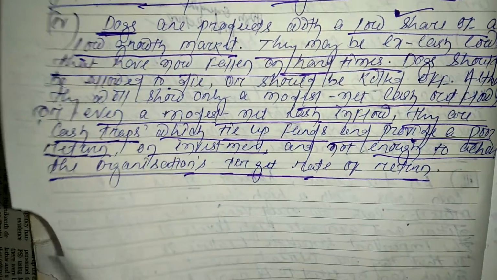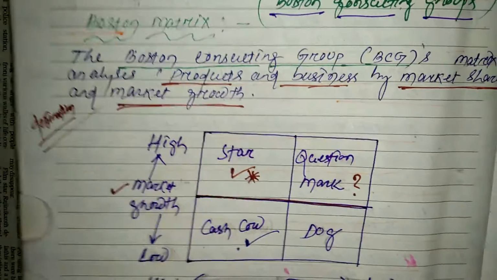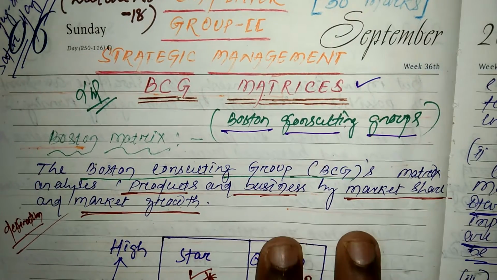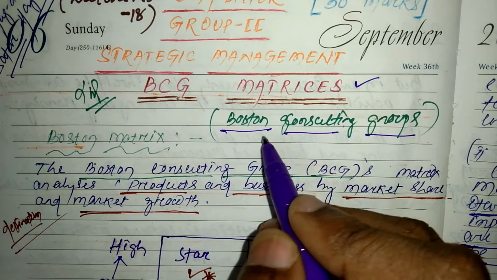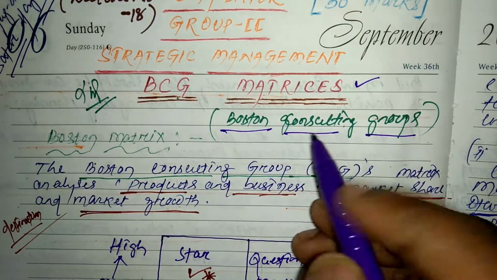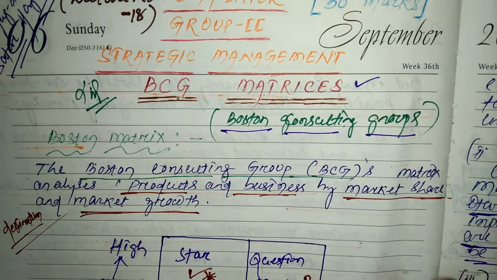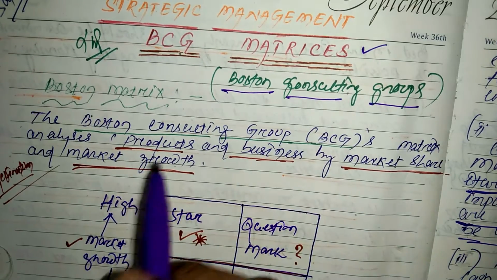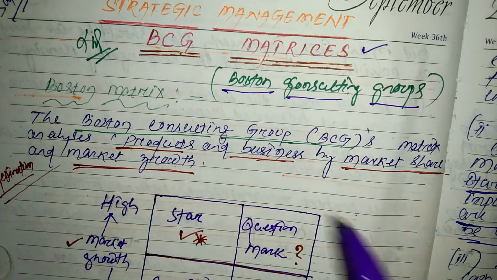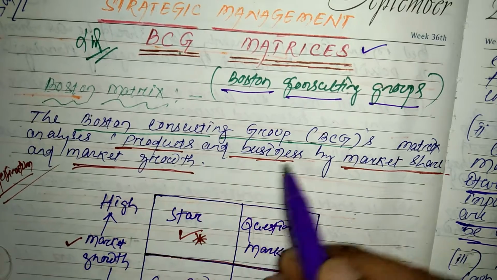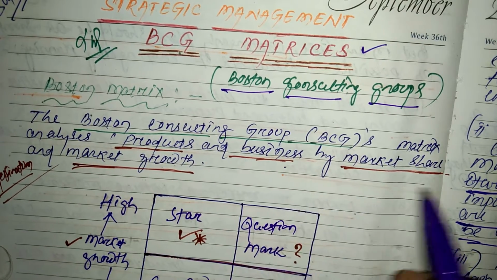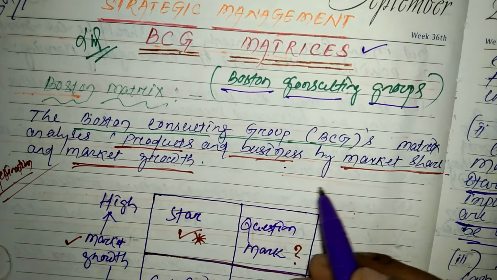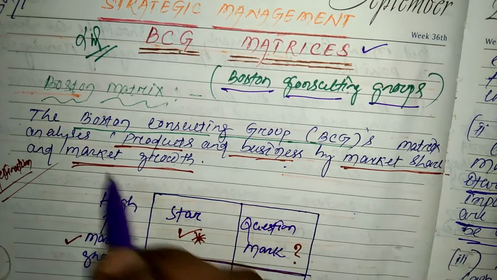Okay, so this is it all about the Boston matrix. Boston means, as you know, Boston Consulting Group. BCG matrix means Boston Consulting Group's matrix, and as you know the definition of the BCG matrix is that the Boston Consulting Group's matrix analyzes products and businesses by market share and market growth, okay. And this is the structure.